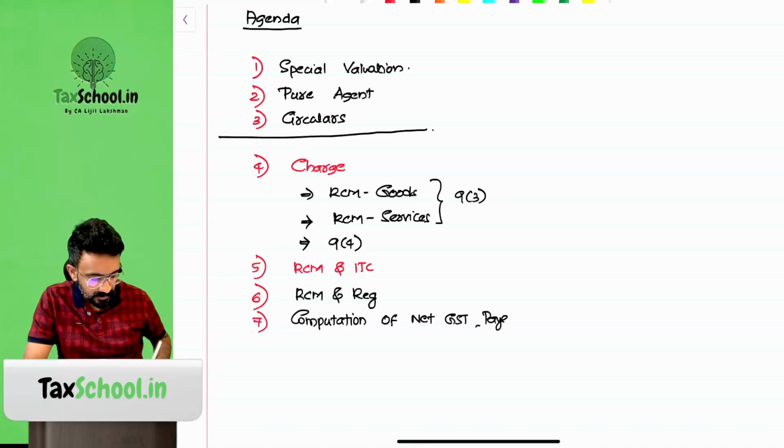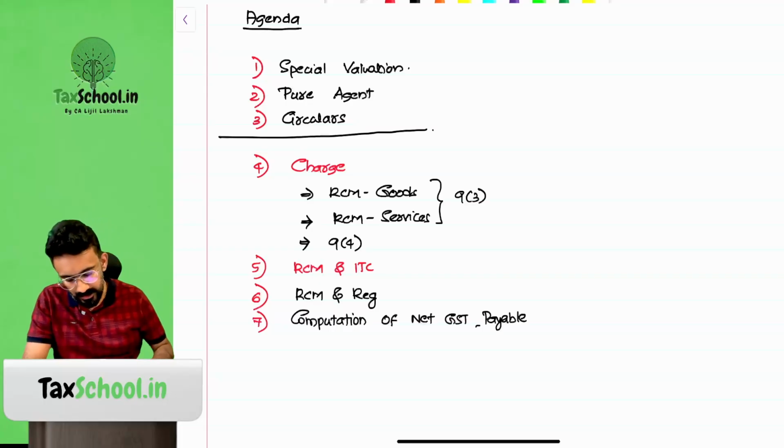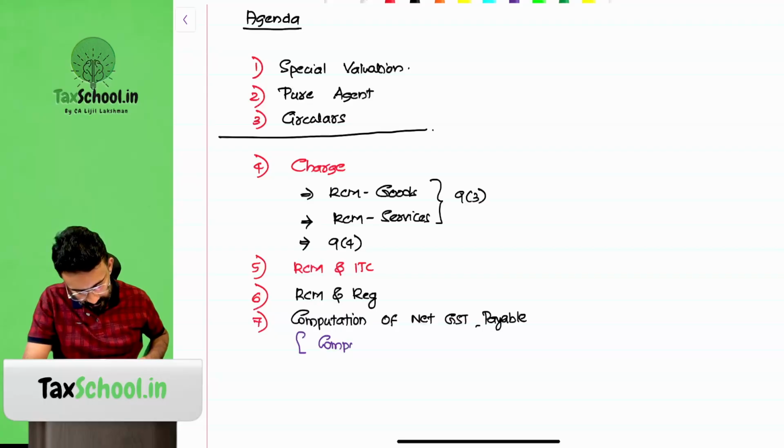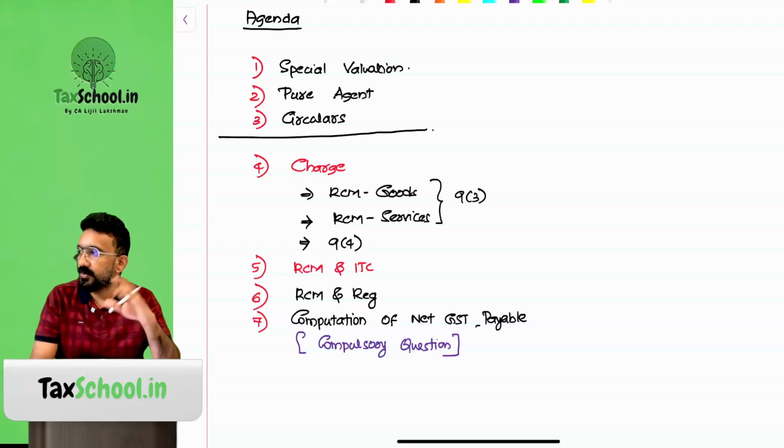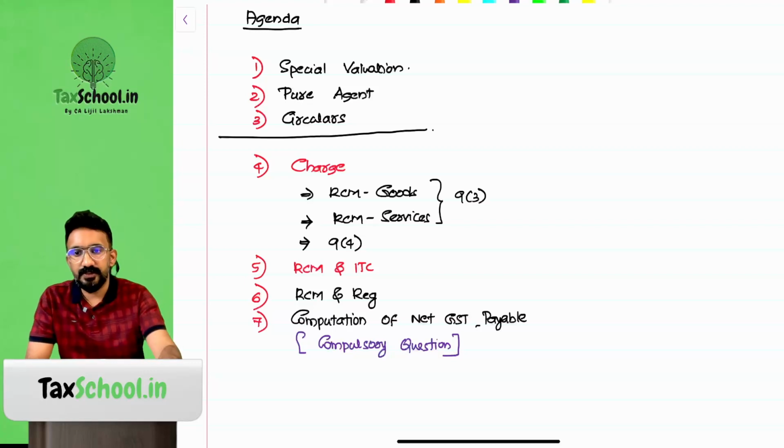This is going to be answering your compulsory question. This is the target that we are fixing for the day. Okay, so we'll go through all of this and then try to have some kind of an understanding of how to answer that compulsory question. That's a plan.